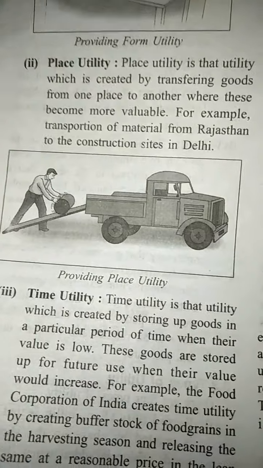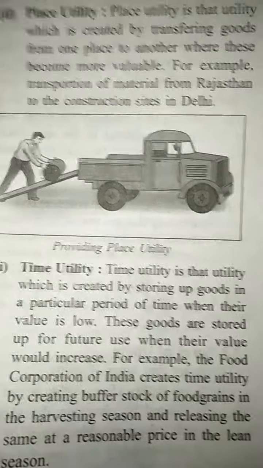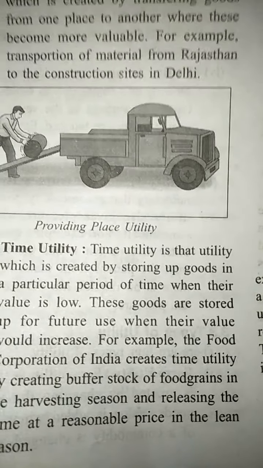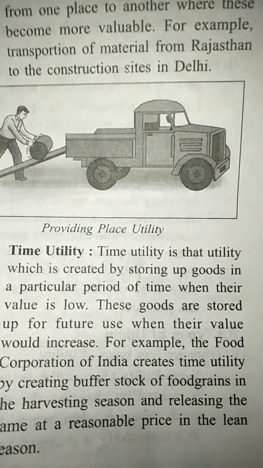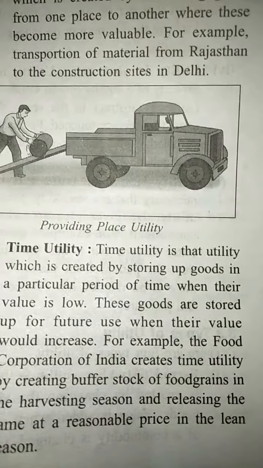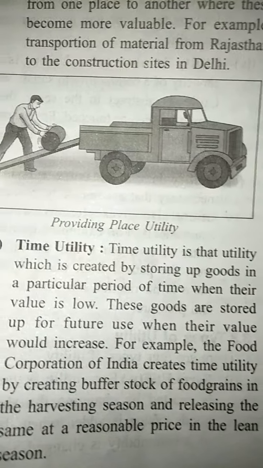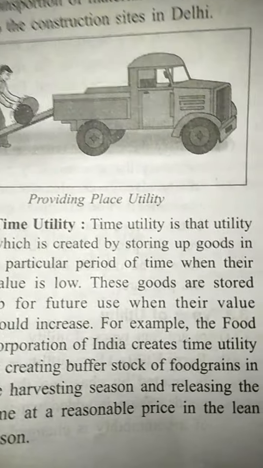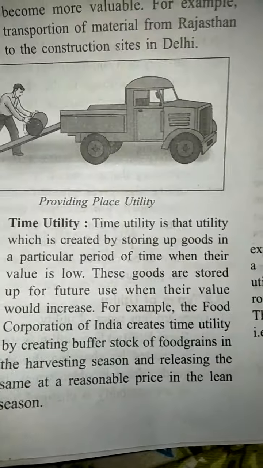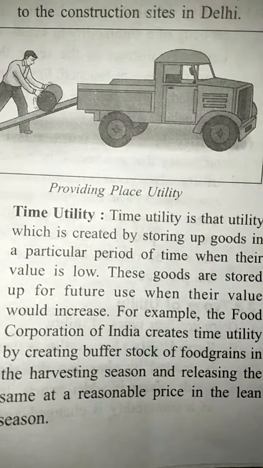Time utility is that utility which is created by storing up goods in a particular period of time when the value is low. These goods are stored for future use when the value will increase. For example, the Food Corporation creates time utility by creating a buffer stock of food grains in the harvesting season and releasing the same at a reasonable price in the lean season.